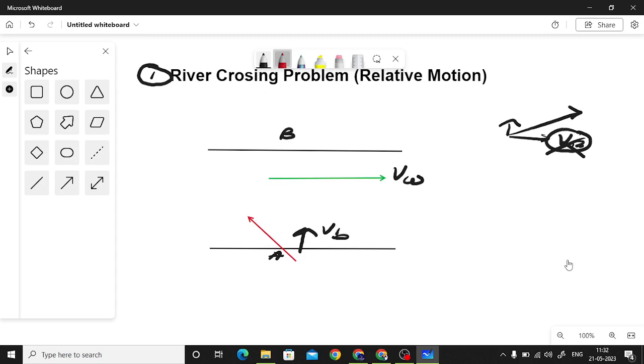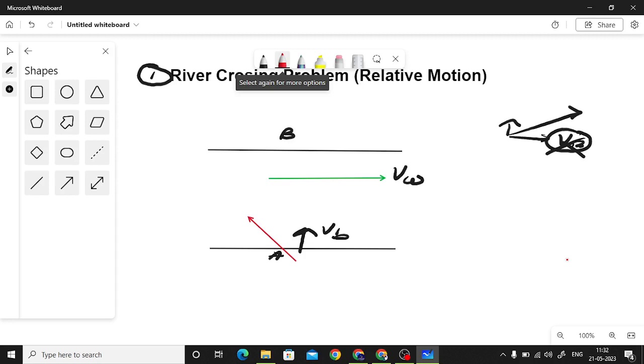Obviously here we are not considering other factors like forces exerted by the water body on that boat. So we are not considering frictional force and all those forces. We are assuming that those forces are absent. We are assuming the ideal case scenario. So if the water is not flowing, if the water is stable, in that case, if you start off from point A and your velocity is directed towards point B, it will be possible to travel from point A to point B. But if the river is flowing, it won't be possible.